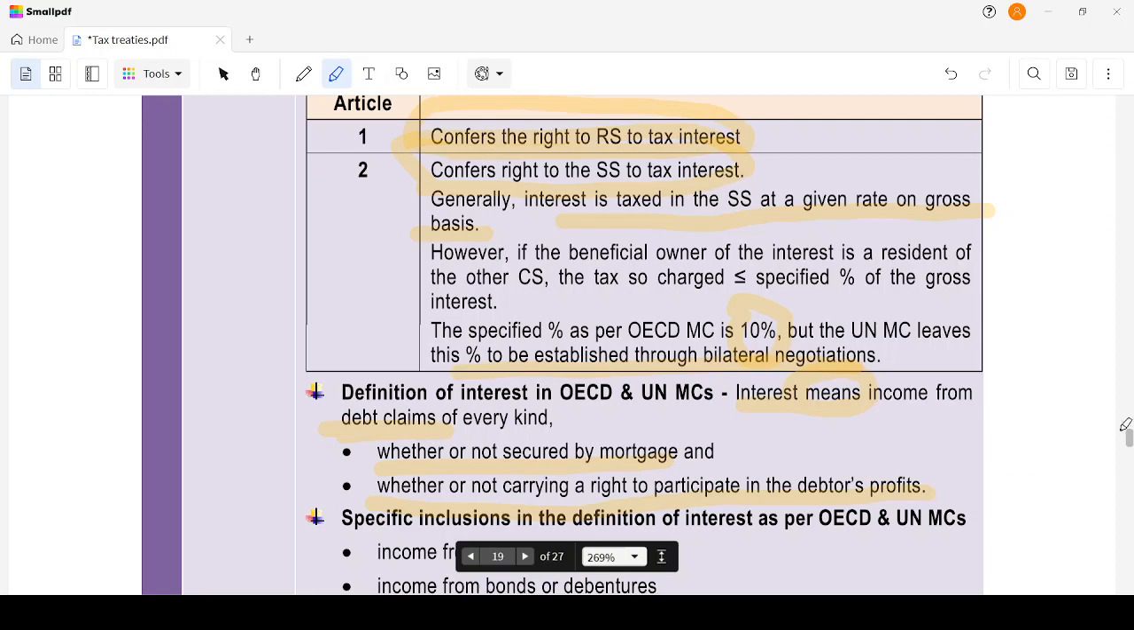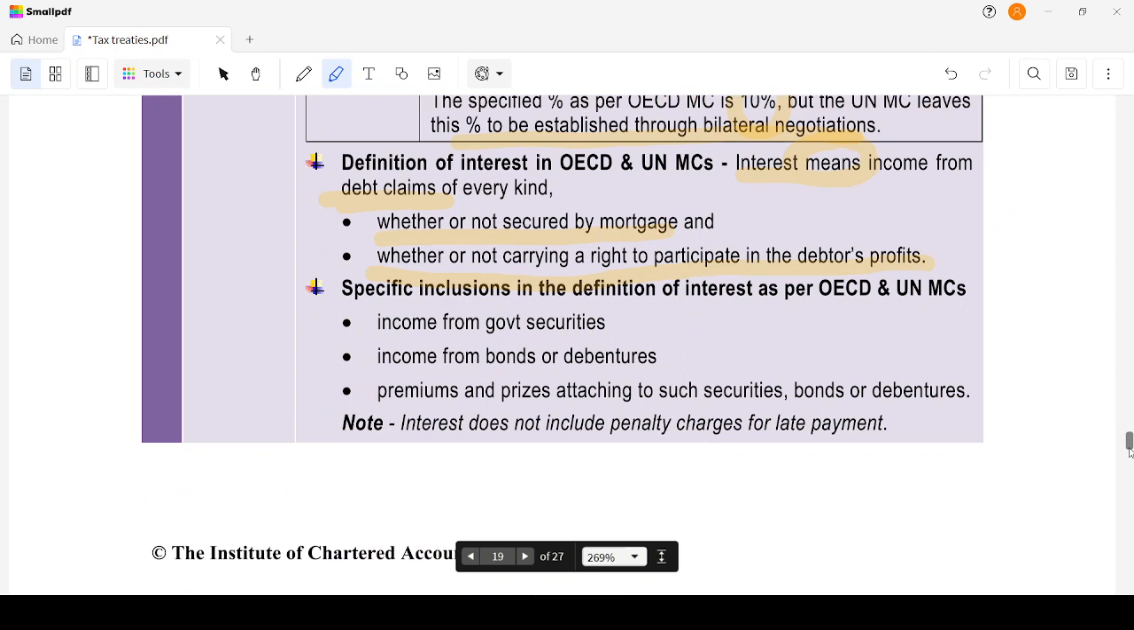then it will be known as interest. Specific inclusions in the definition of interest as per the OECD and UN model conventions: income from government securities, income from bonds and debentures, premiums and prizes attaching to such securities. So any premiums or bonuses being given for those particular securities, bonds and debentures. Interest does not include penalty charges for late payment. Penalty charges will not be included in the interest because it's a penalty, right? How could it be included in the interest? It's very common, right? So yes, interest does not include penalty charges for late payment.